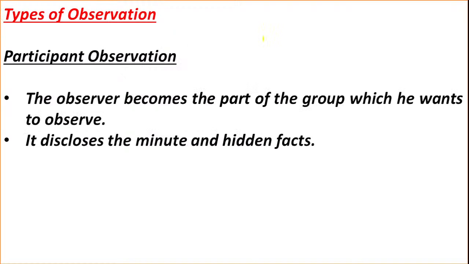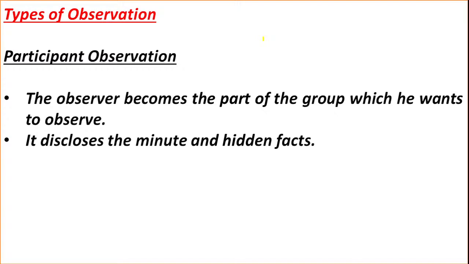Then the second one is participant observation. Here the observer becomes part of the group which he wants to observe. It discloses the minute and hidden facts. For example, if I want to observe the social behavior of the child, I will go and play with the child and observe the behavior.